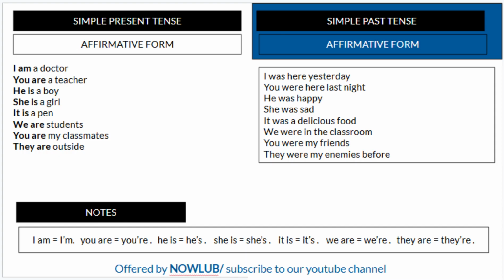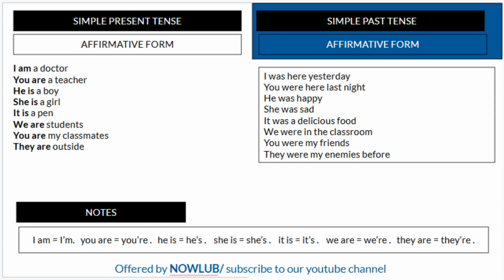Simple past tense. This is the verb to be, affirmative form. I was here yesterday. This is in past. You were here last night. He was happy. She was sad. It was a delicious food. We were in the classroom. You were my friends. They were my enemies before. I was, you were, he was, she was, it was, we were, you were, they were. This is the verb to be, simple past tense, affirmative form.